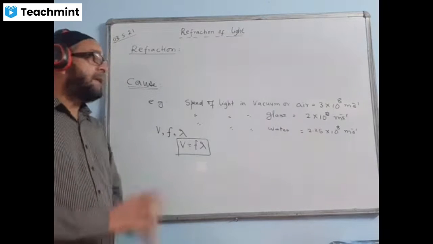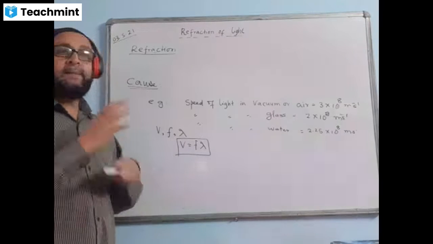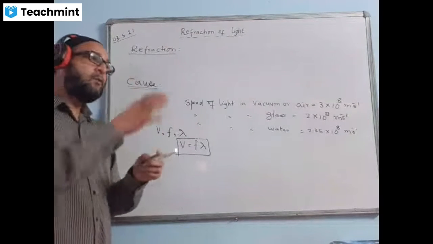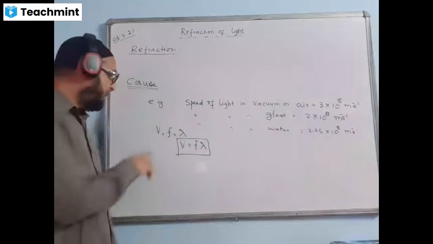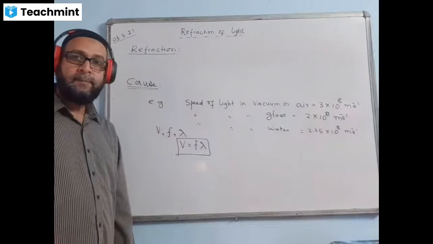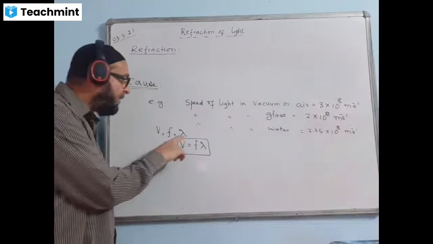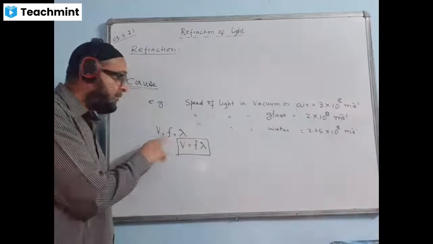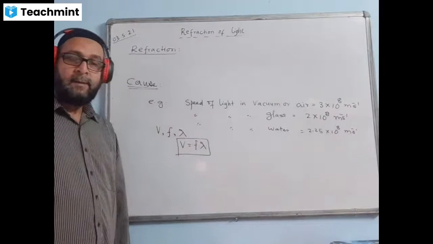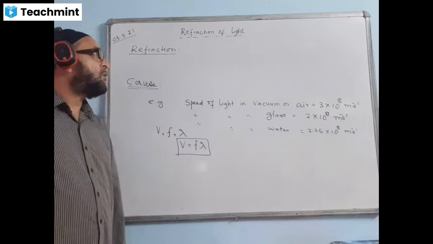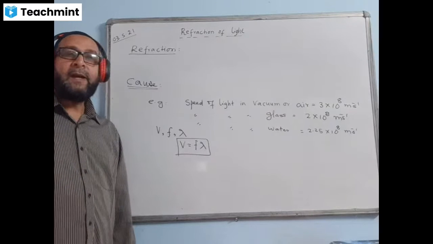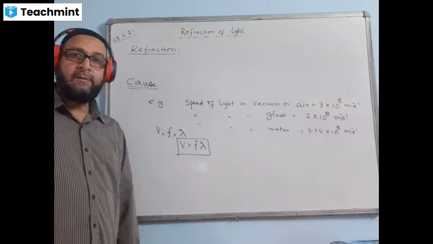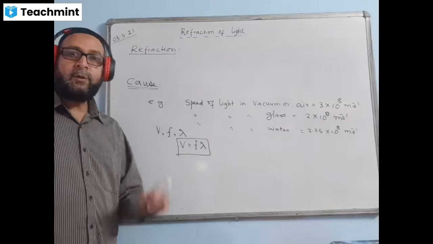Now, whenever any wave changes the medium, when it travels from one medium to another medium, speed will change. Wavelength also will change. But it is the frequency which does not change. So very often they may ask the question, which property of light does not change when it travels from one medium to another medium?